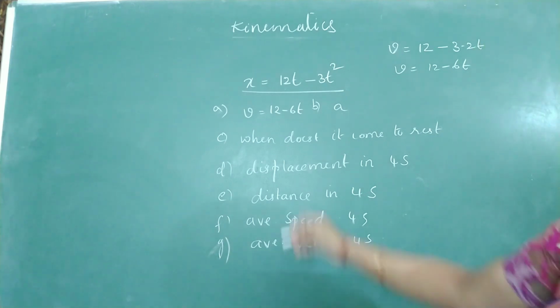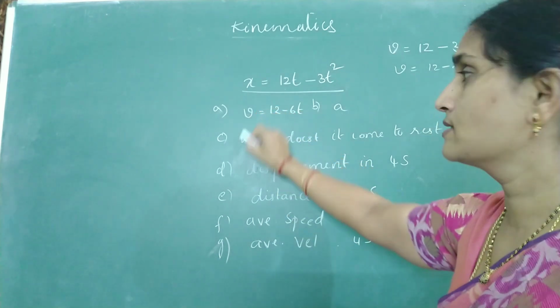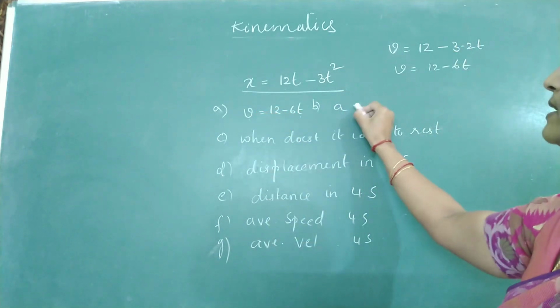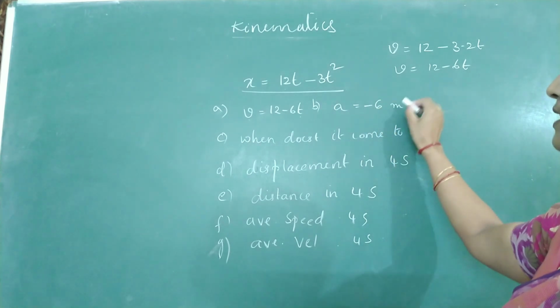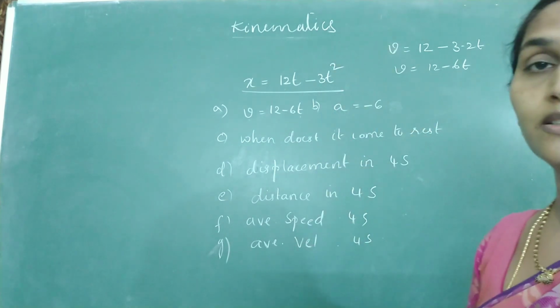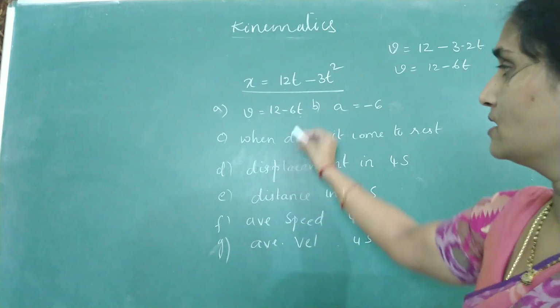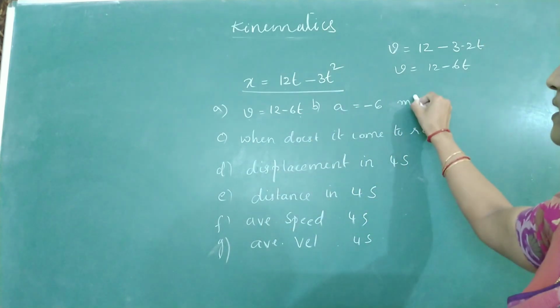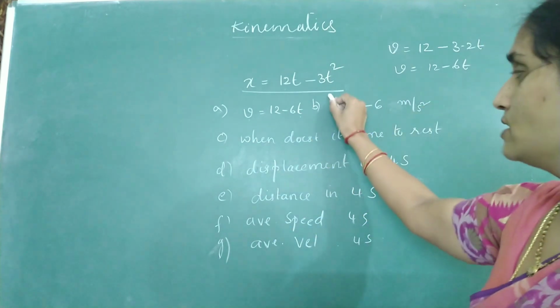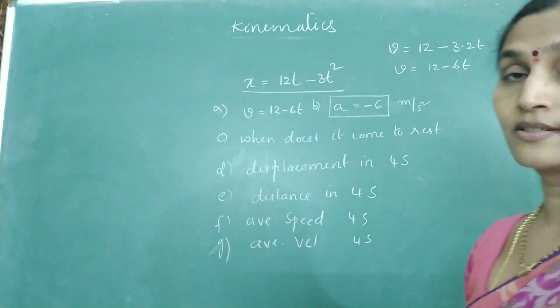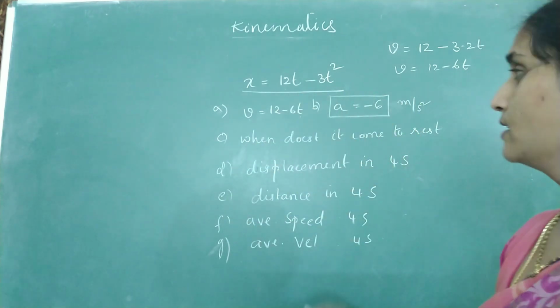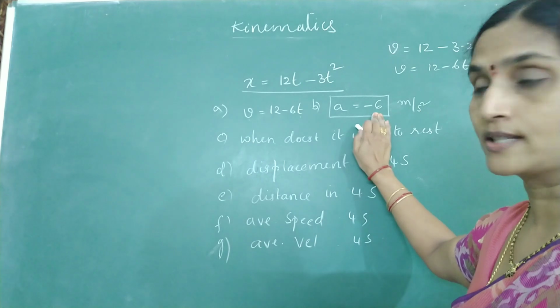We know acceleration is the rate of change of velocity. Again differentiate this relation. The derivative of velocity will be minus 6 units, because if you consider time in seconds and distance in meters, you can write meter per second and meter per second square. So is it moving with acceleration or retardation? It's moving with retardation of minus 6.